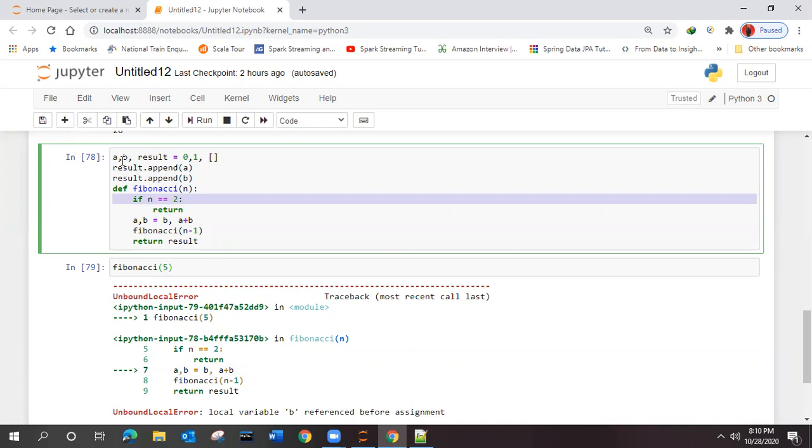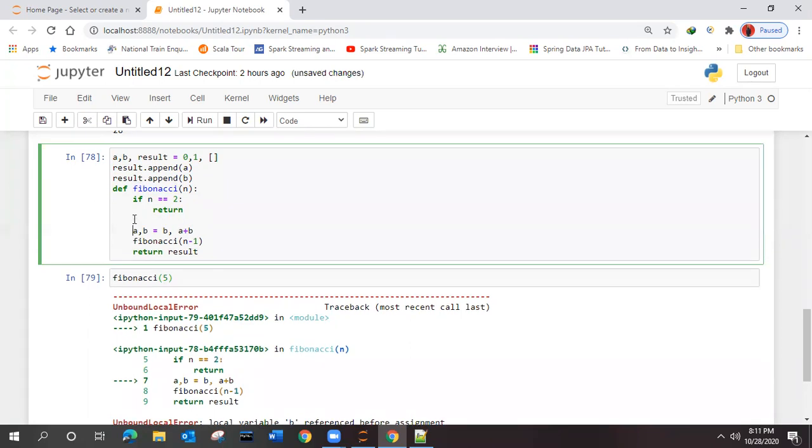How can we tell that this A and B is not local, it is a global one? Local means within a particular function, global means anywhere throughout the application. How can we tell this? No idea? Okay. For this, we have to make use of the keyword global.